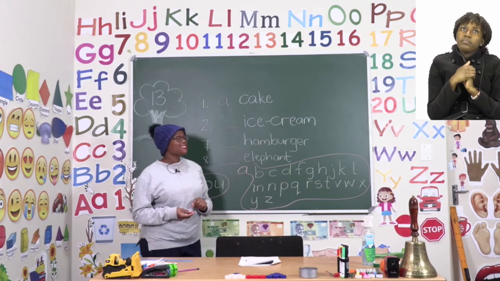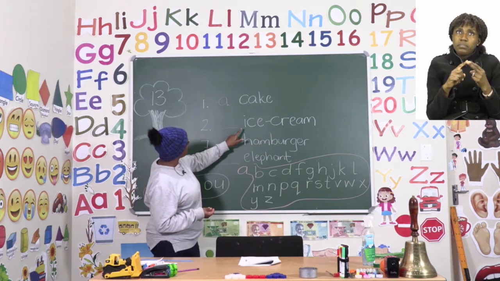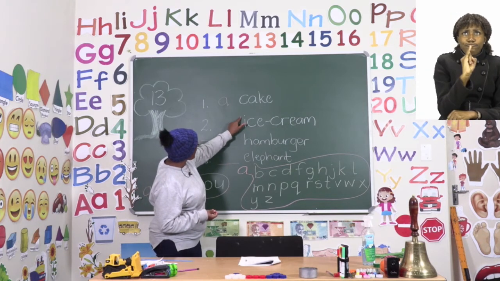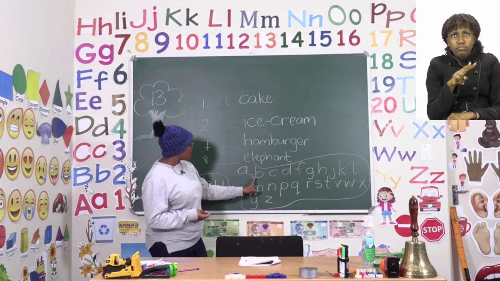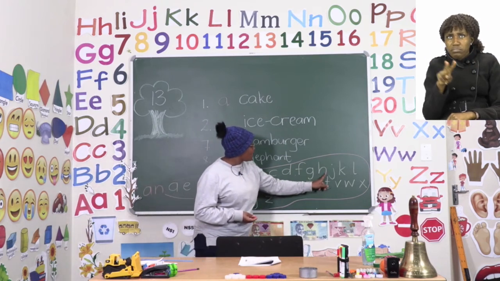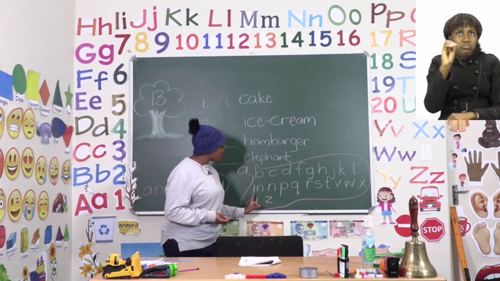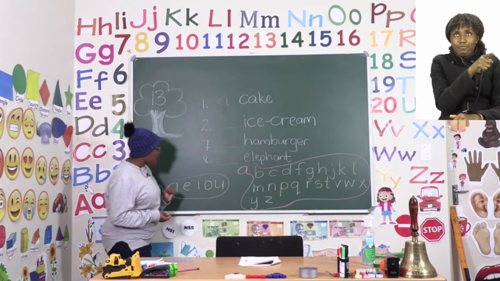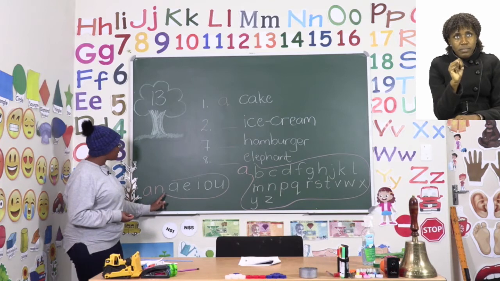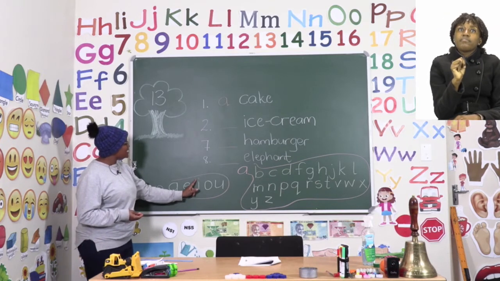Now let's do the second one. We can see that it starts with an I. So we look for our I. If we check where we use a, we might not find our I. It is not there. But if we look for an, we can see that it is there.